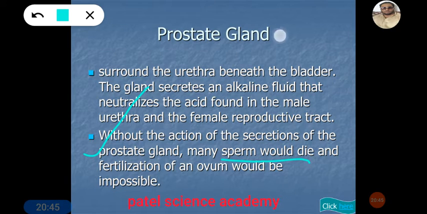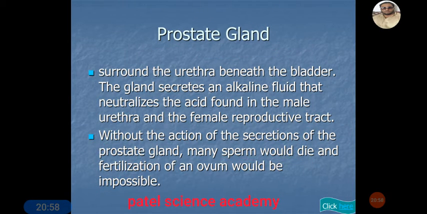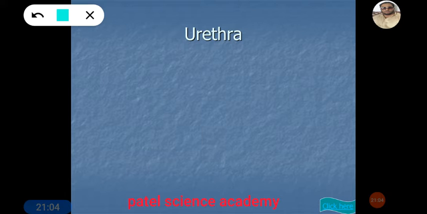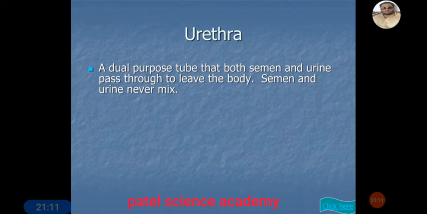If there is no secretion of the prostate gland, many of the sperm would die, and the fertilization of the ovum would be impossible. So look at the importance of this prostate gland present in the male reproductive system. Then, about the urethra, dear students, I would explain here about this urethra, the tube